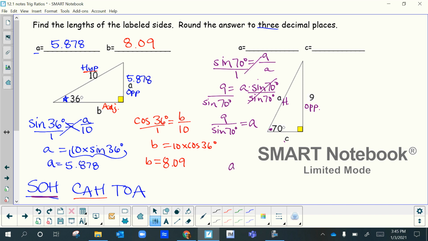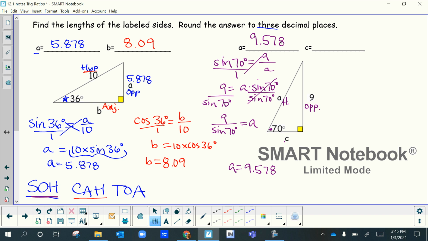So a, we should have got 9.578. It's 9.5775, but the 5 rounded up. So 9.578. Okay, so that's our answer for a.